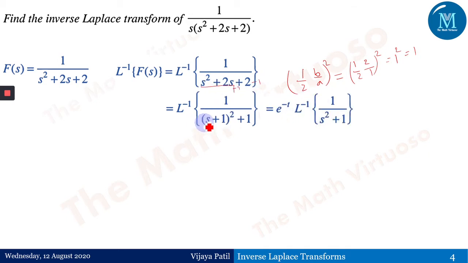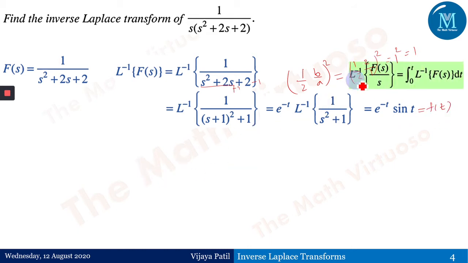Now s plus 1 is there, and because of this the first shifting theorem for the ILT comes into existence, and e to the power minus t comes out, times the Laplace inverse of 1 upon s square plus 1, which is equal to e to the power minus t sine t, because the Laplace inverse of 1 upon s square plus 1 is sine t. And now this is the function f(t).